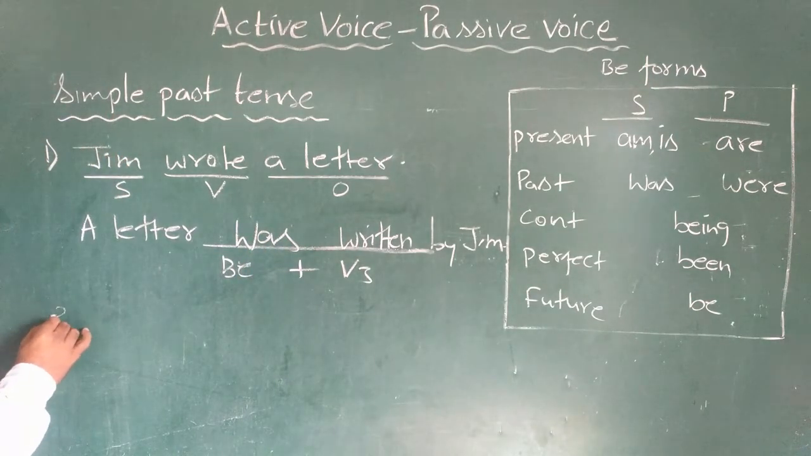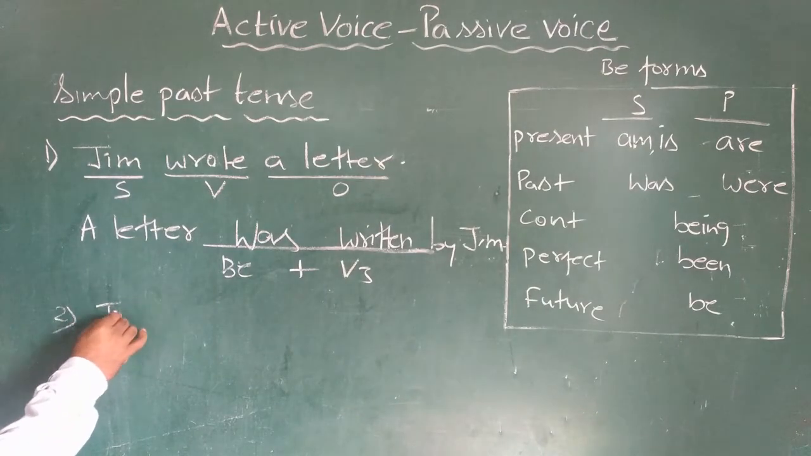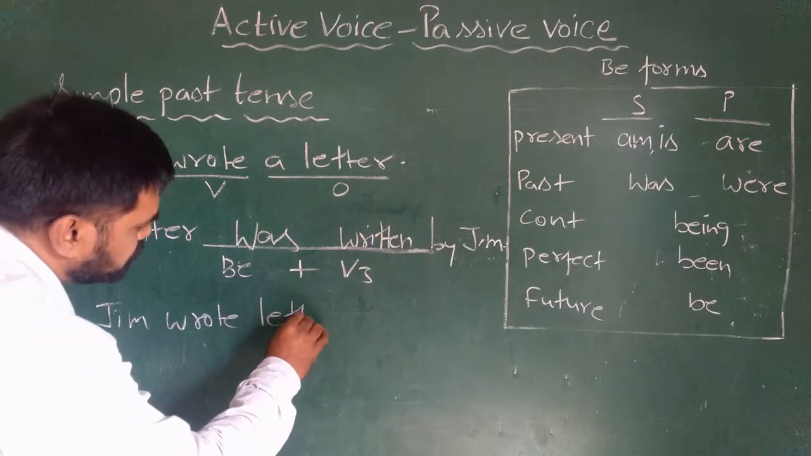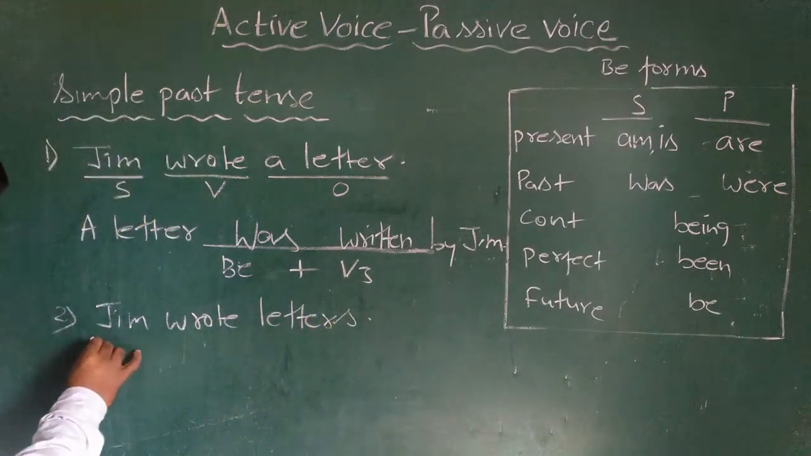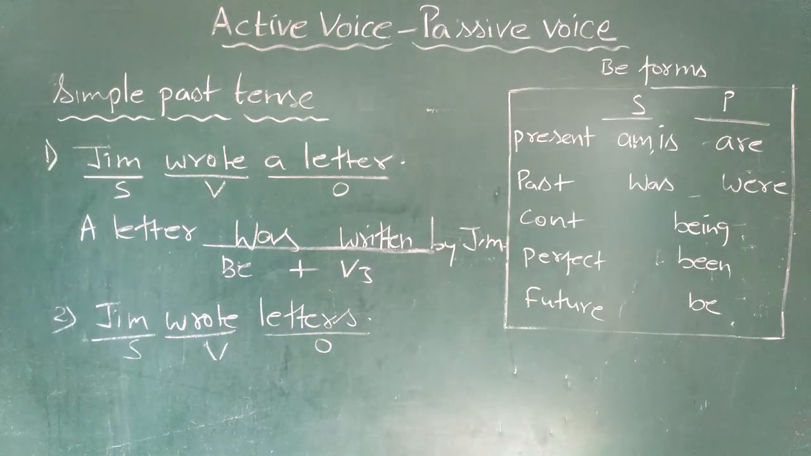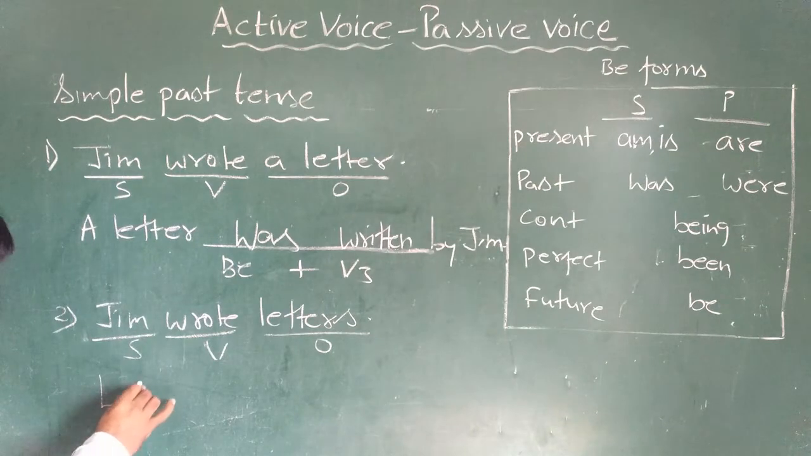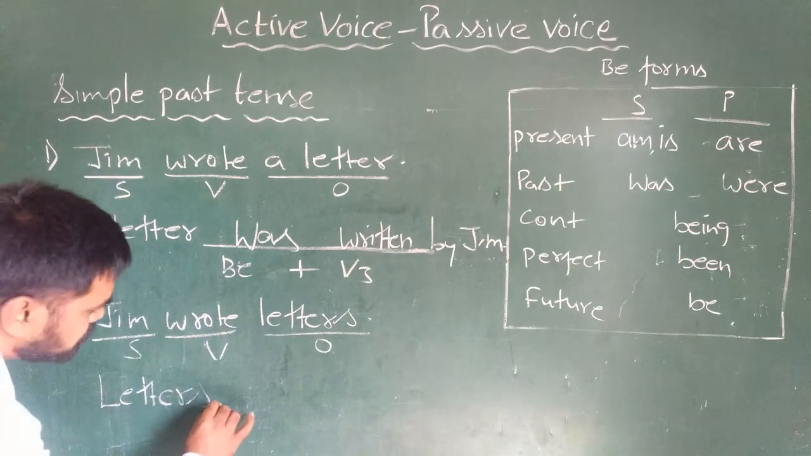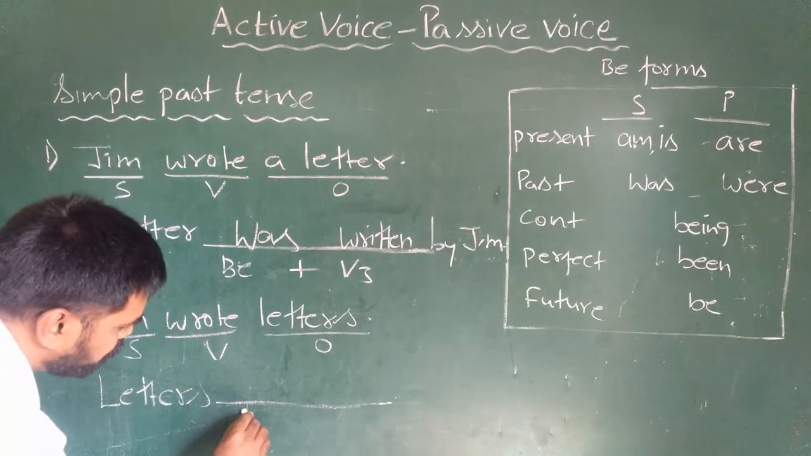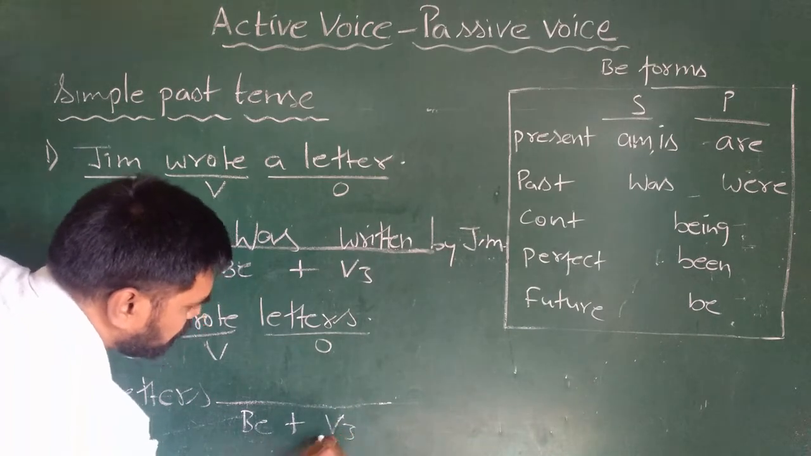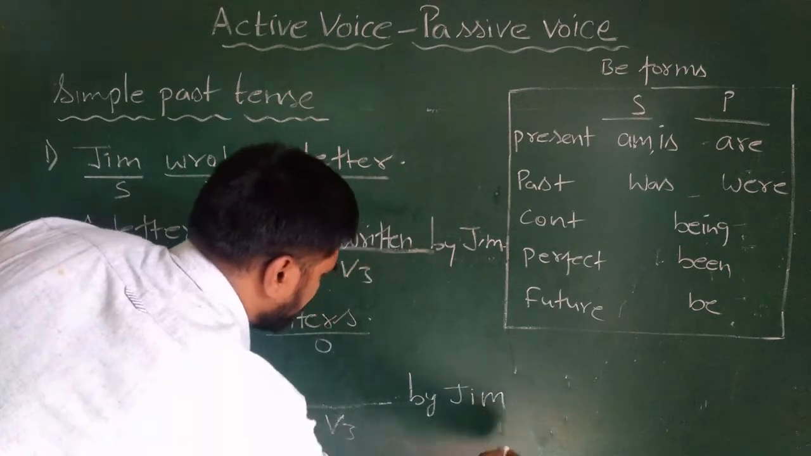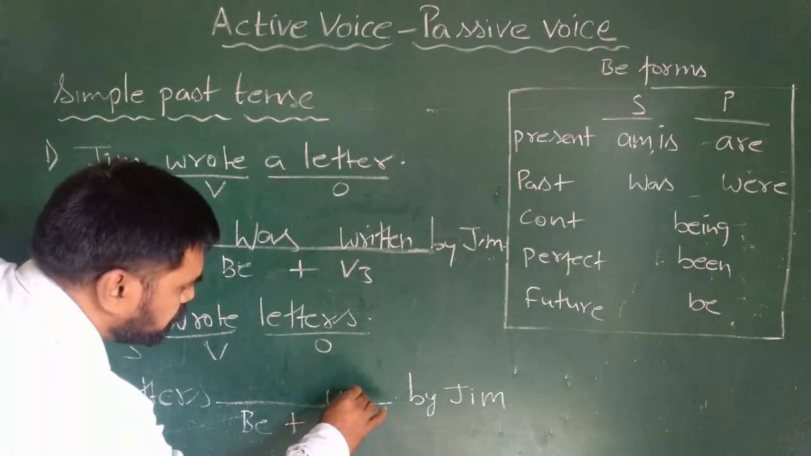Let us take the same example with a plural subject, object. Jim wrote letters. So Jim is subject, wrote is verb, letters is object. Object is plural. So we will start the answer. Letters. Sorry, board is not so nice. We'll use B form here plus V3 by Jim. So V3 we know, written.